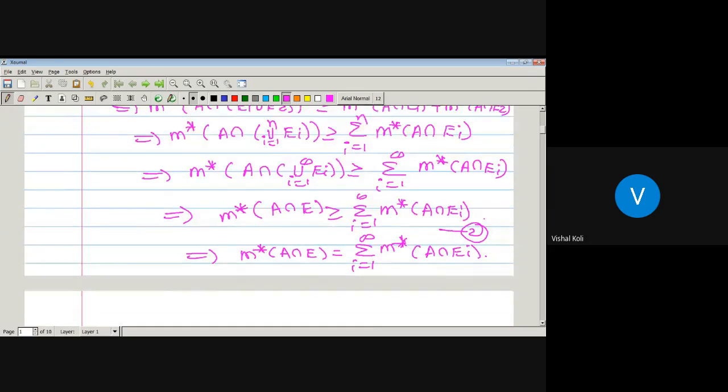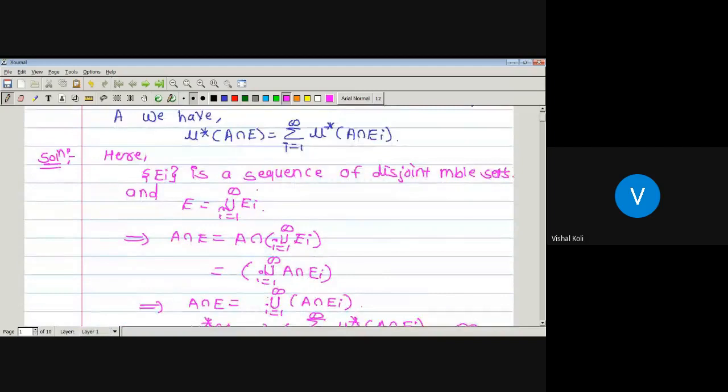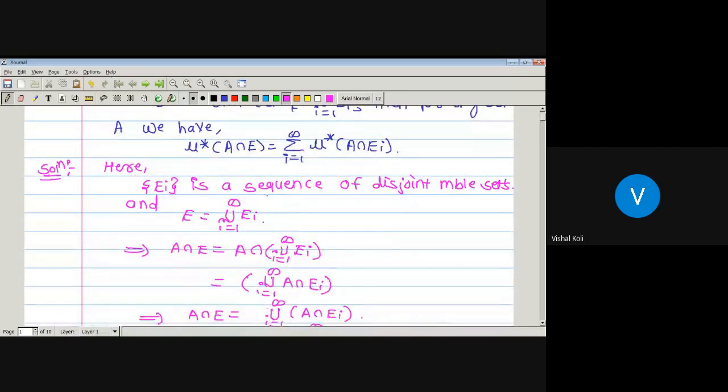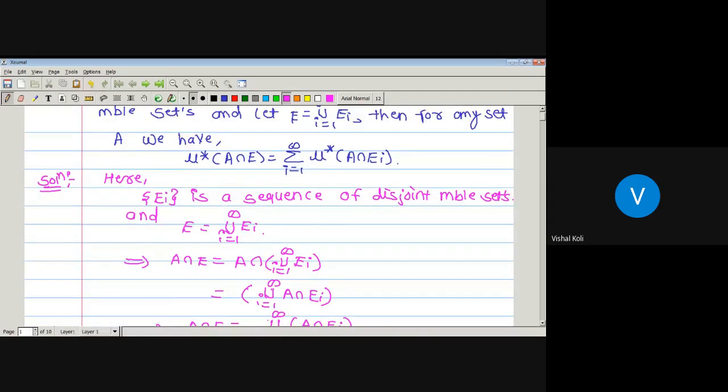Actually, here there is no need to prove this second part, since we have been given that Ei is a sequence of disjoint measurable sets, and if it is a sequence of disjoint measurable sets, then the outer measure will be countably additive. From that only the result will be obviously true.